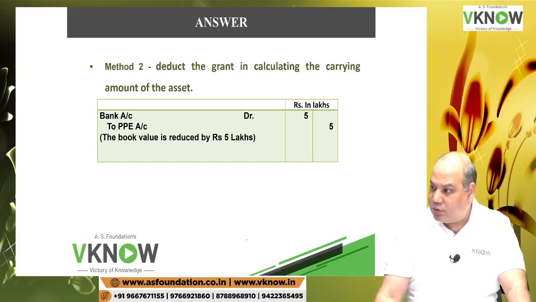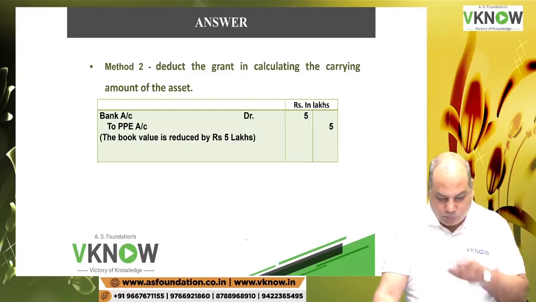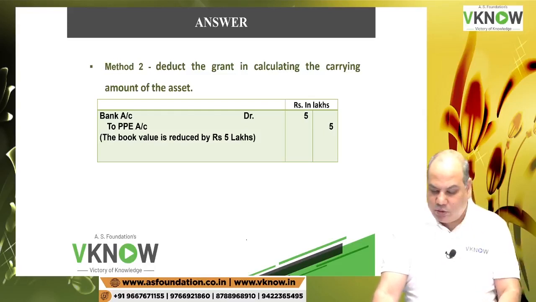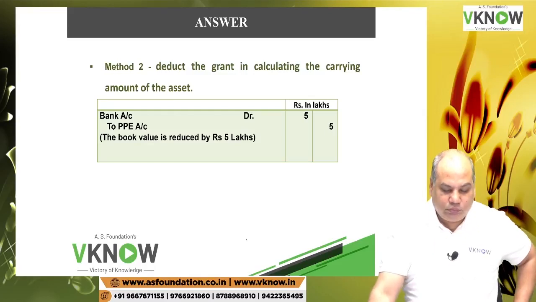Method 2: deduct the grant in calculating the carrying amount of the asset. Right hand side, rupees in lakhs.